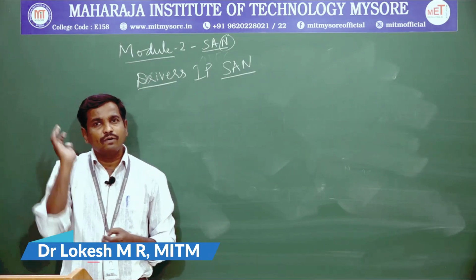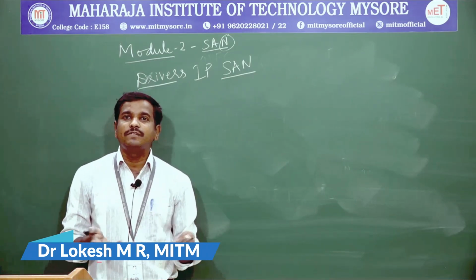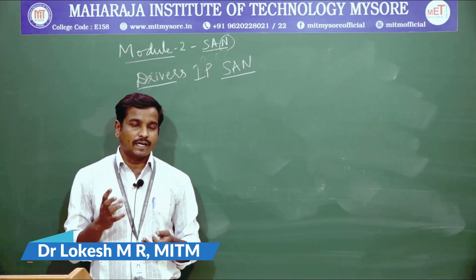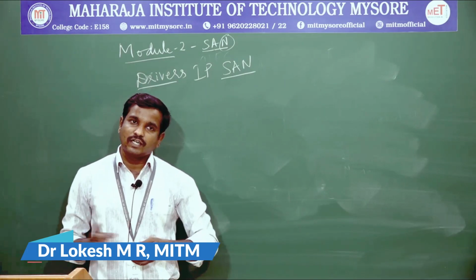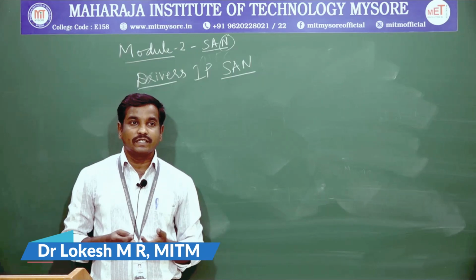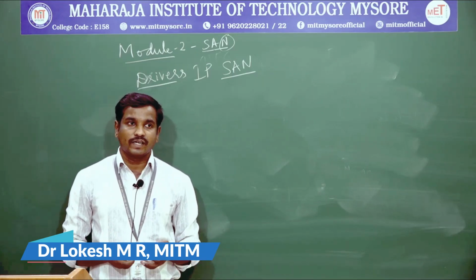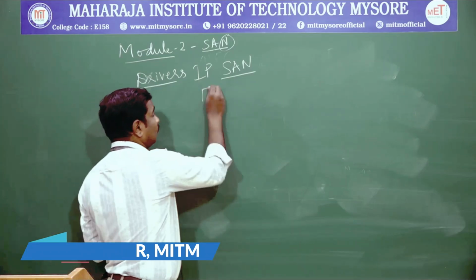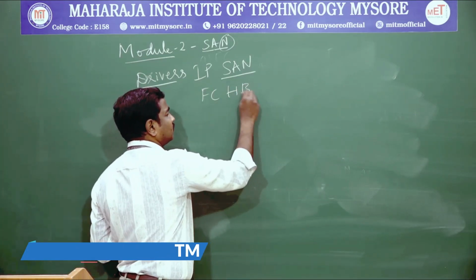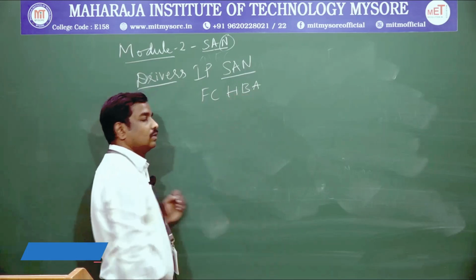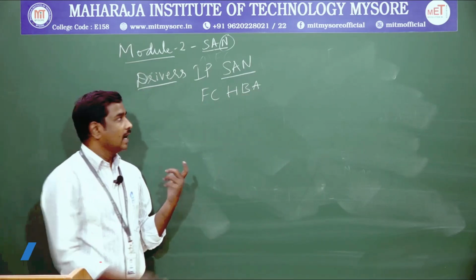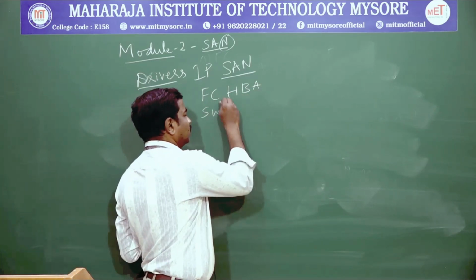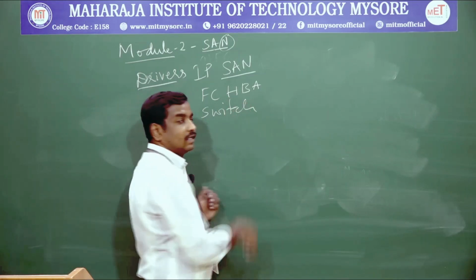But we have to use intermediate devices for connecting one device to another. Those intermediate devices may be high cost, like fiber channel host bus adapters and switches, which are costlier.